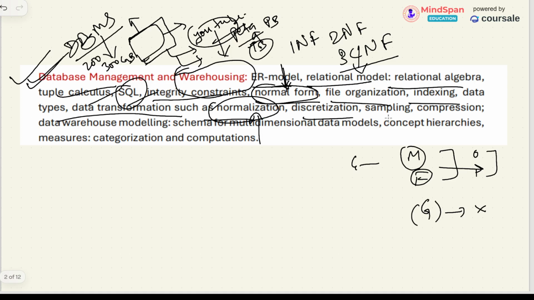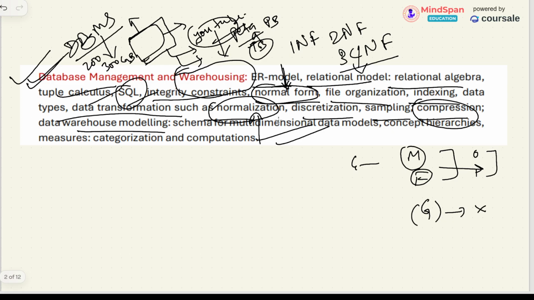All these things: discretization, sampling, how much sample we take, and compression, very important. If you have large data, then you need to compress it to keep it. Data warehouse modeling, like the different schemas that we use for multidimensional data models, we will see everything.